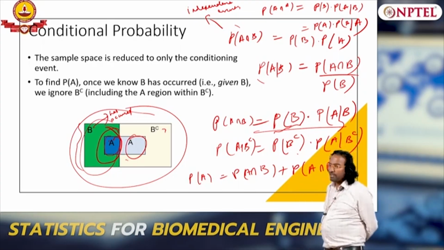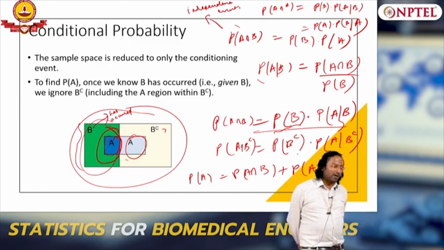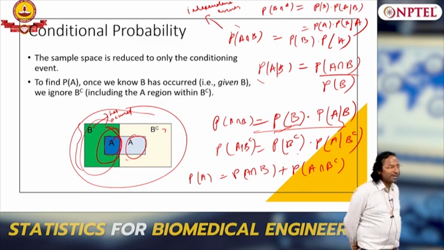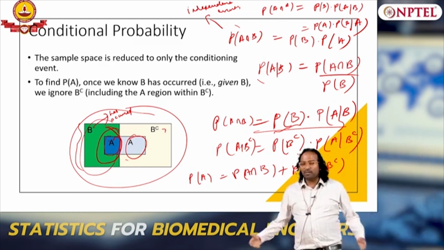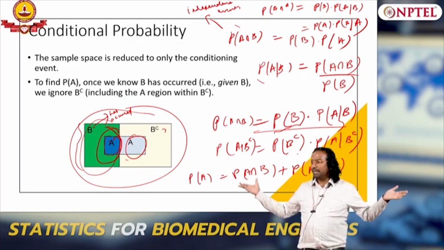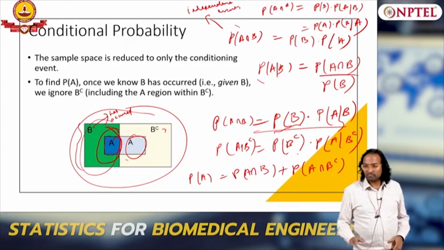Ideally it should be probability of B into probability of A given B for normal events, but for independent events, A given B is nothing but equal to the probability of A itself. There is nothing to be worried about B because A and B are independent here. Okay. So that is what this is all about. Does it make sense?